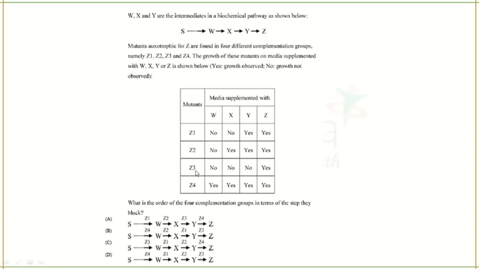Next is Z3. Z3 when supplemented with Z only, it grows. So Z should be supplemented with Z3. That is option B. Similarly Z4 is supplemented with W and it will grow.